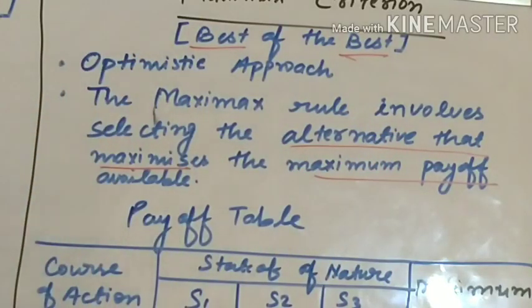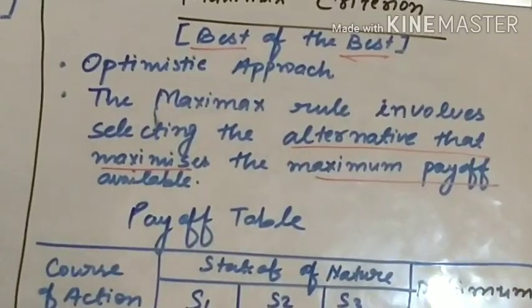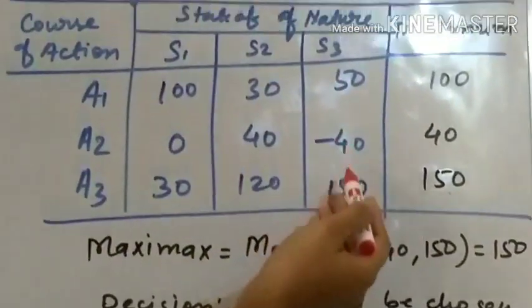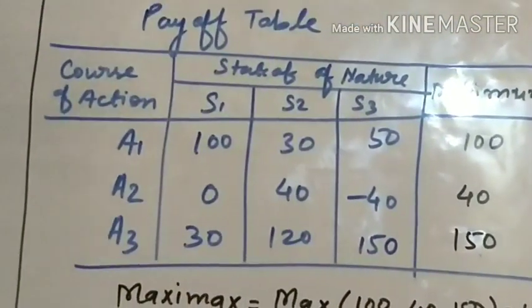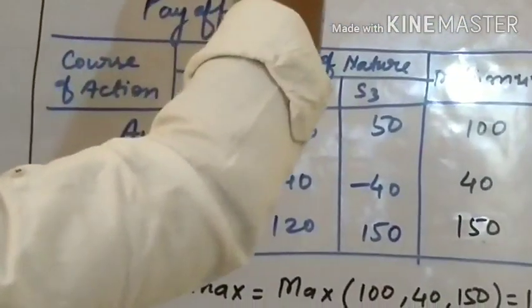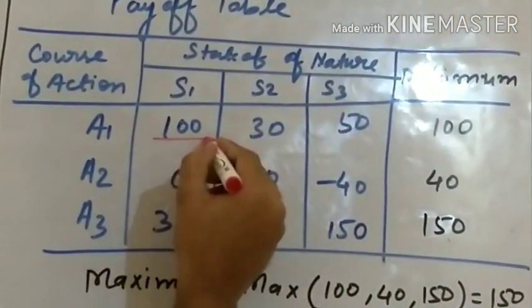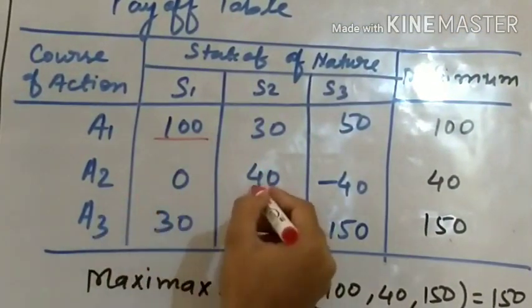Let's see an example. Payoff table, course of action A1, A2, A3, state of nature S1, S2, S3: 100, 0, 30, 30, 40, 120, 50, minus 40 and 150. Let's see the solution. Maximax, maximum of maximum. 100 is the maximum in A1. In A2, 40 is the maximum.